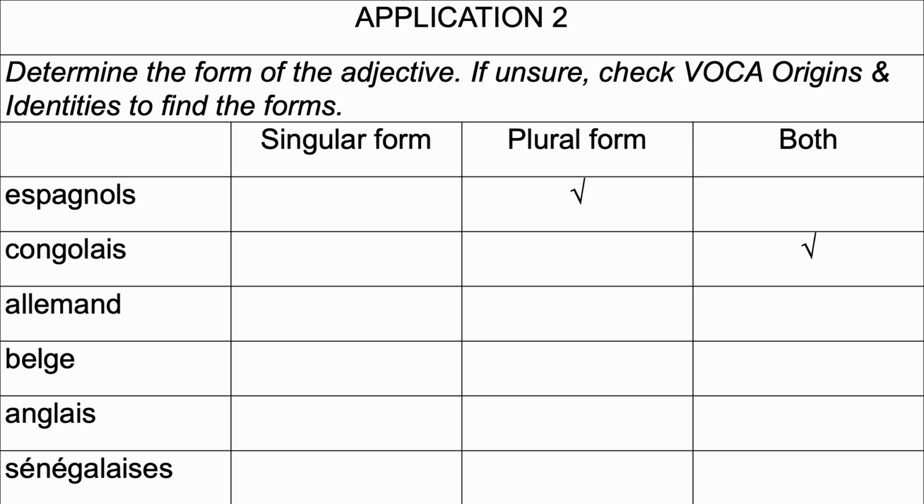Allemand does not end with an S. So this is a singular form. Belge does not end with an S. So this is a singular form. Anglais ends with an S in the singular form, so it can be used for both the singular and plural form.